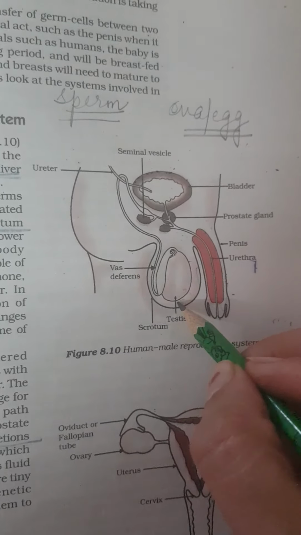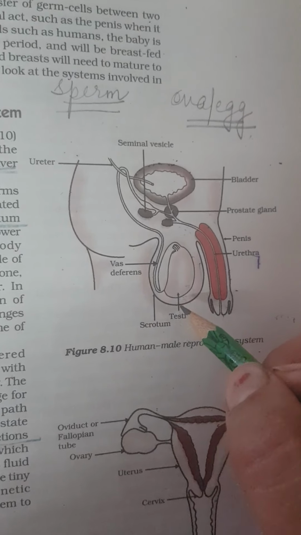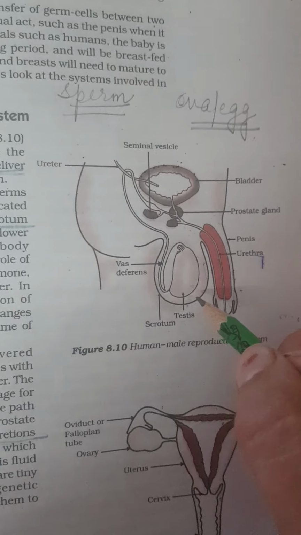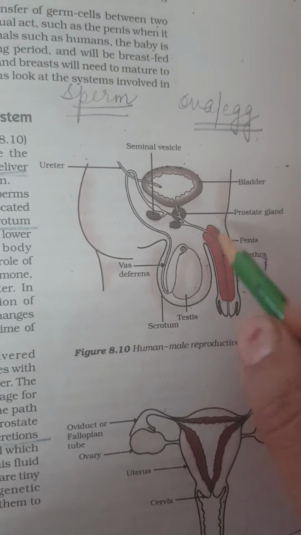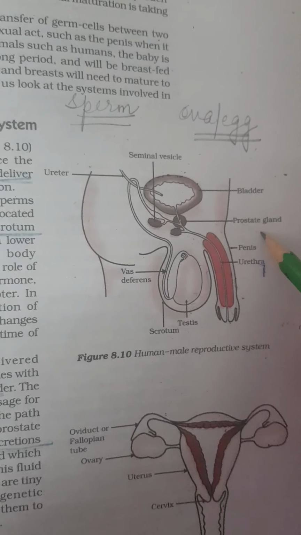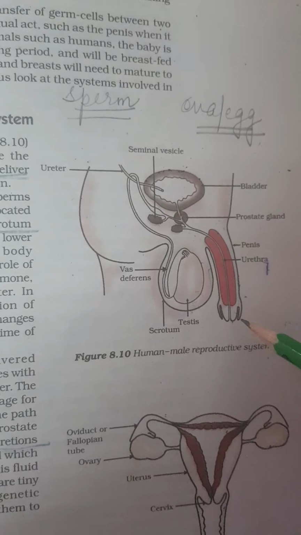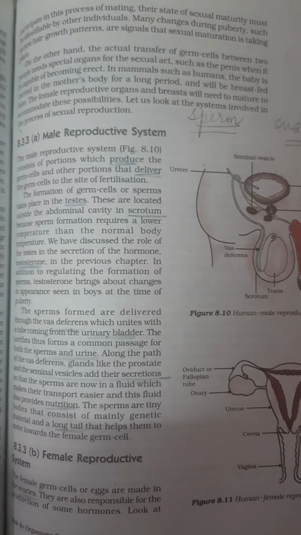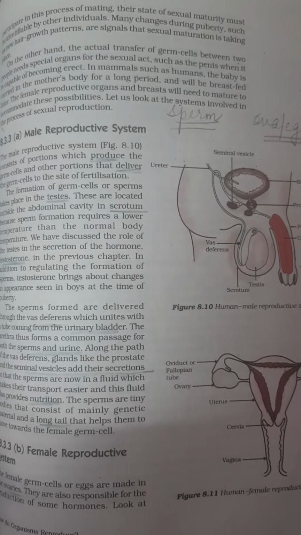Testes produce sperms and also a hormone, testosterone, which helps in the development of secondary sexual characters. These glands help in maturation and providing nutrition to sperm, and through the penis it is released inside the female body. So this is the human male reproductive system.